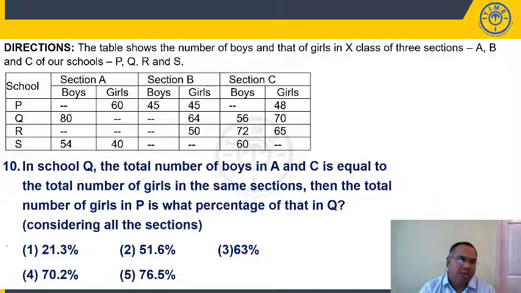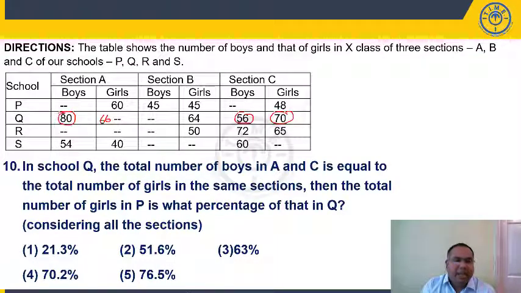Question number 10, the last question of this particular set. In school Q, the total number of boys in section A and section C is equal to total number of girls in the same sections. So total number of boys in A and C. What is the total number of boys in A and C? 80 in school Q. In section A is 80, section C is 56. 80 plus 56 is 136. It is equal to total number of girls in the same sections. If you look at girls in the same section, 70 here, total should be 136 boys. So girls should be 136. If you remove 70, this should be 66.